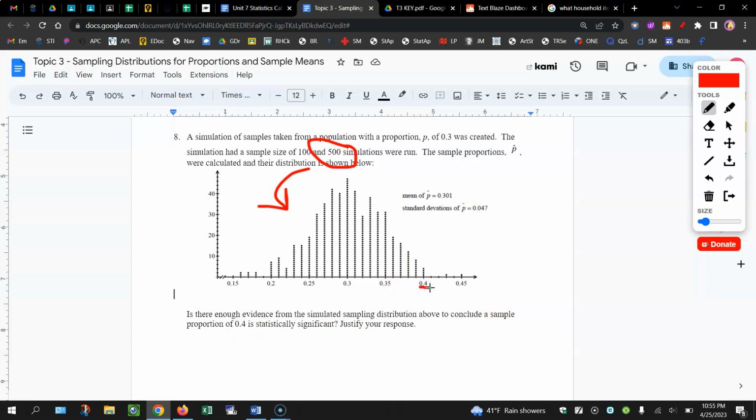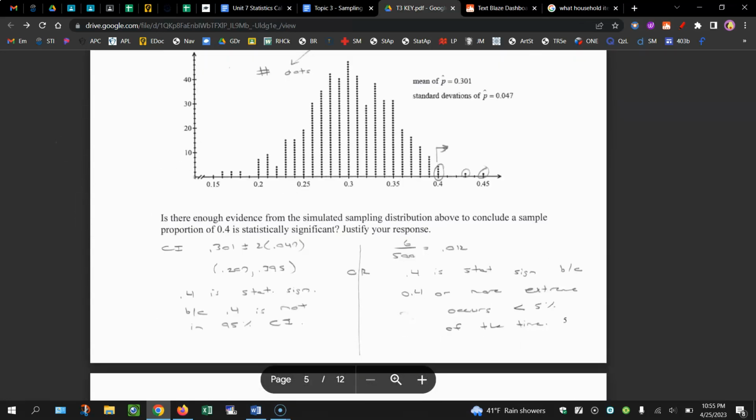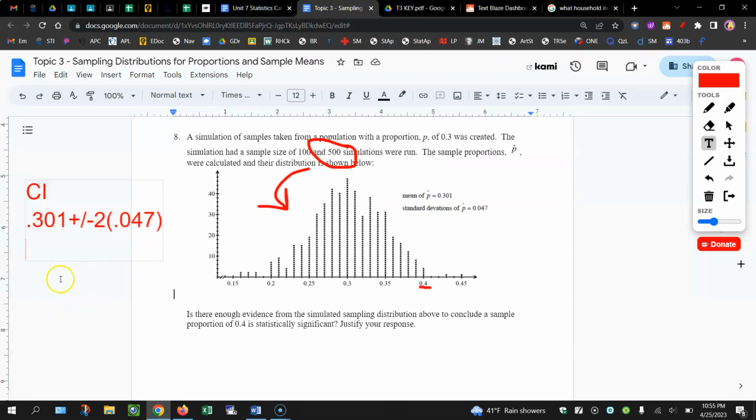Again, we can tackle this in one of two ways. We could do the confidence interval. If we go that route, the confidence interval would be your mean, 0.301, plus or minus 2 times your standard deviation, 0.047. I'm getting those from over here, the mean and standard deviation. That gives us values of 0.207 to 0.395.